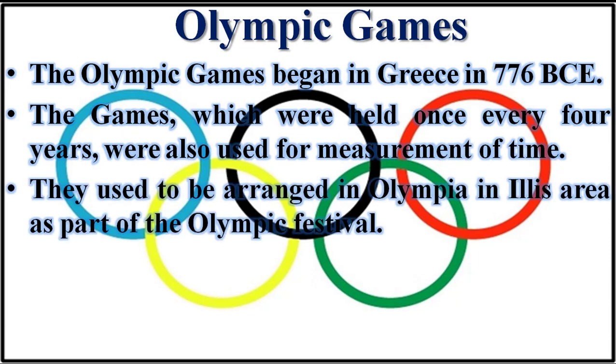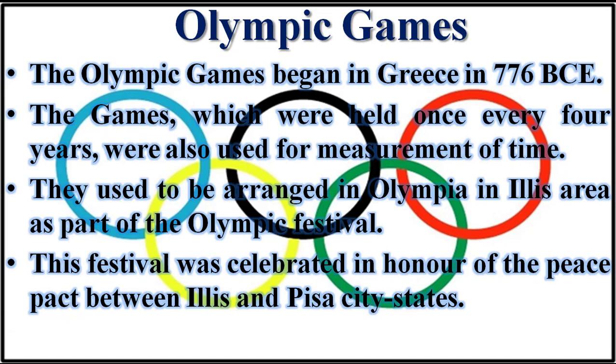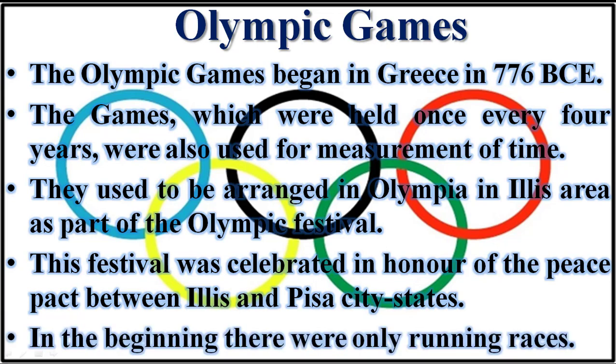The games, which were held once every 4 years, were also used for measurement of time. They used to be arranged in Olympia in the Hellenes area as a part of the Olympic festival. This festival was celebrated in honor of the peace pact between the Hellenes and Pisa city-states.